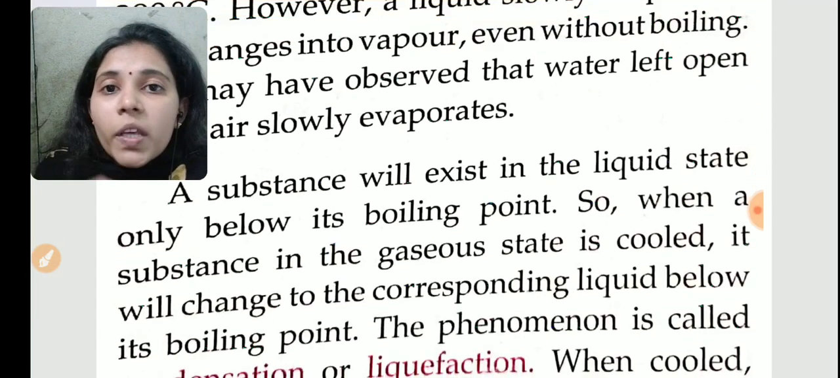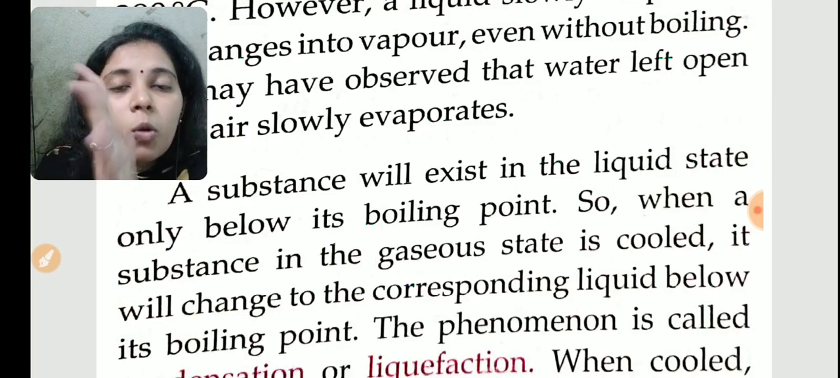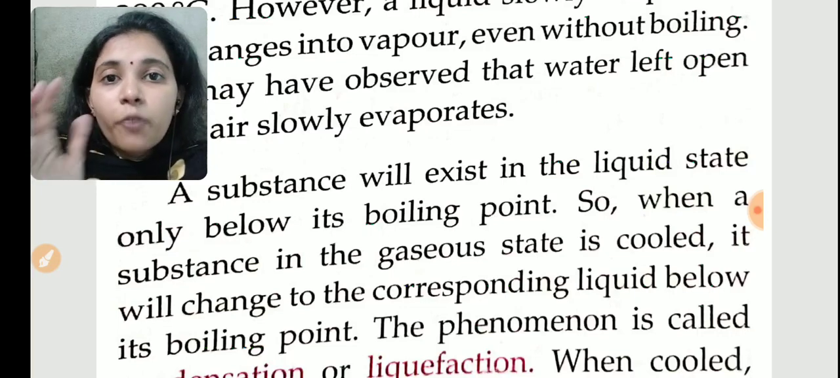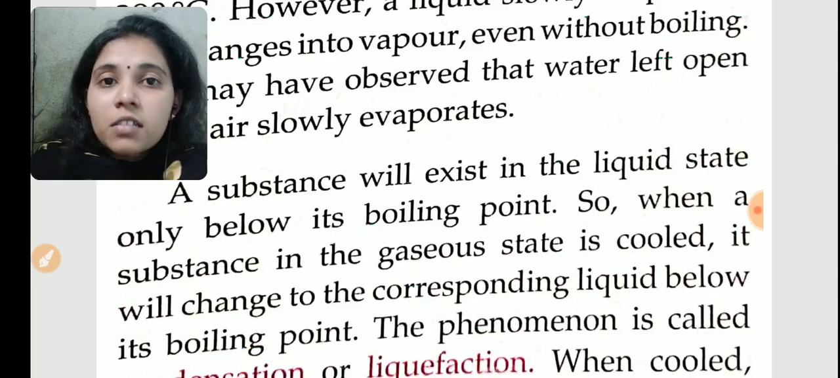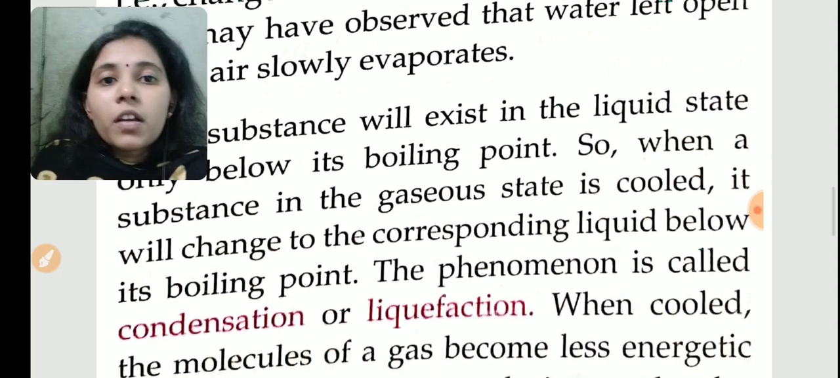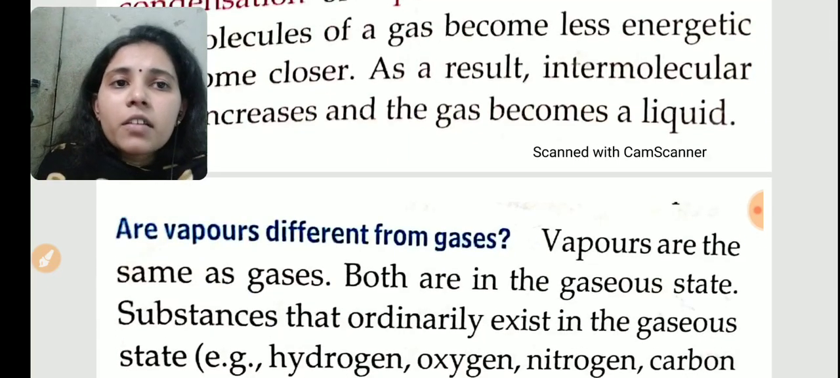How will it liquefy? When we cool a gas, the molecules will come closer. As a result, the intermolecular space decreases and the force of attraction increases. So, the molecules will form a group and change to liquid form. Clear?